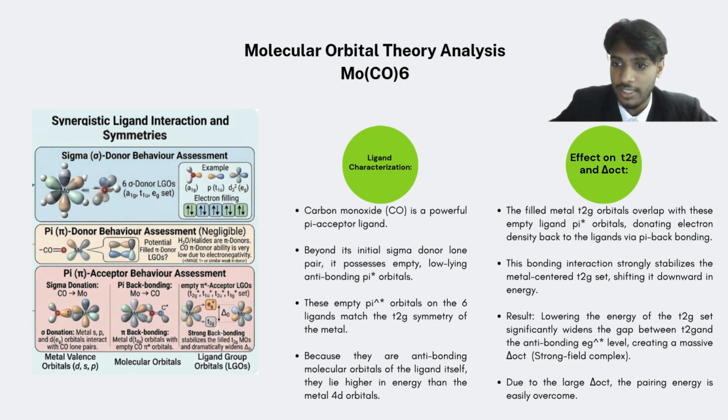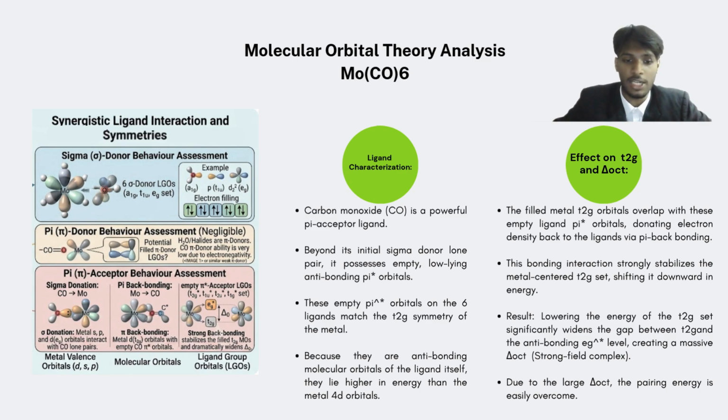The effect of T2g on the delta octahedral: the filled metal T2g orbitals overlap with these empty ligand pi orbitals, donating electron density back to the ligand via pi back bonding. This bonding interaction strongly stabilizes the metal center T2g set, shifting it downward in energy. This lowering of the T2g set significantly widens the gap between the T2g and the antibonding eg level, creating a massive delta octahedral gap, which becomes a strong field complex. Due to the large delta octahedral, the pairing energy is easily overcome.